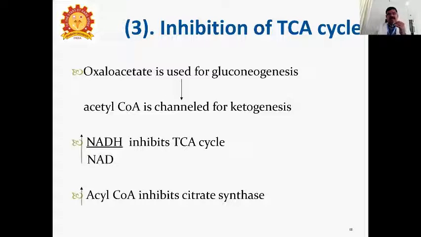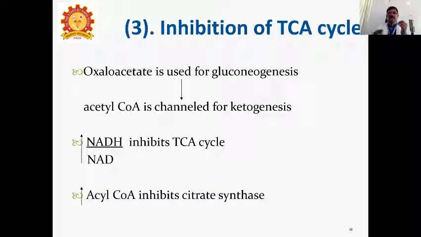Inhibition of TCA cycle: the oxaloacetate is used for gluconeogenesis. What is gluconeogenesis? Formation of new glucose from non-carbohydrate.